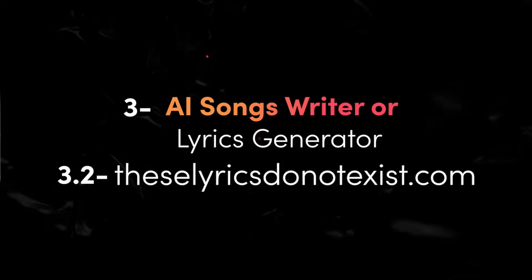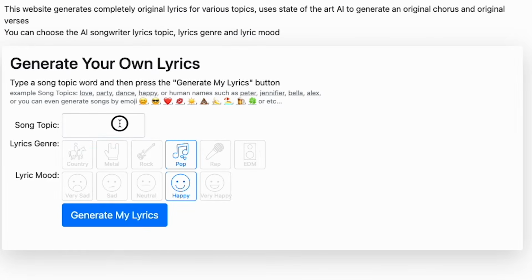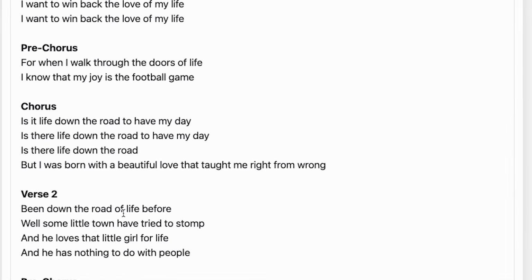2. TheseLyricsDon'tExist.com. It uses AI to generate lyrics based on your input. Go to their website, just enter the song topic, genre, mood, and click on Generate Lyrics. And there you go.